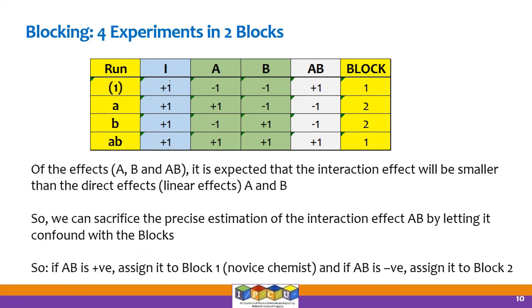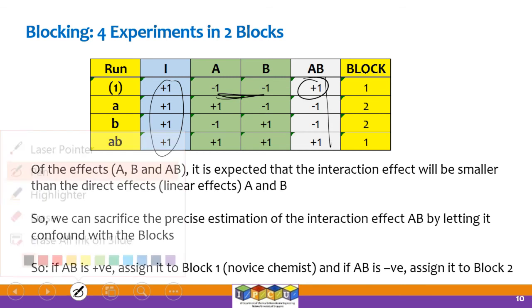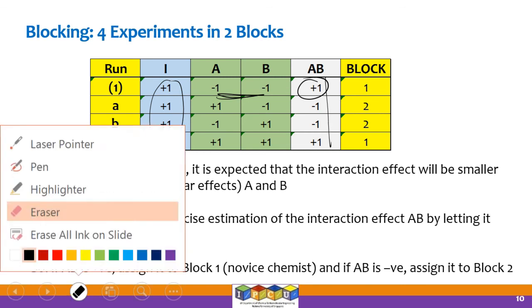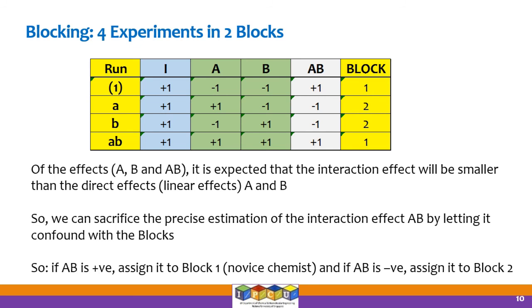And then I, which stands for 1, so everywhere it is going to be plus 1, plus 1, plus 1 and plus 1, right? So that is what I is. And then AB, you multiply these two and you put it here, etc. So you can fill out this column as well. So what you see here is that these experiments are assigned to block 1, which you can assign to one of the scientists, and these experiments you assign to block 2, which you can assign to one of the scientists.